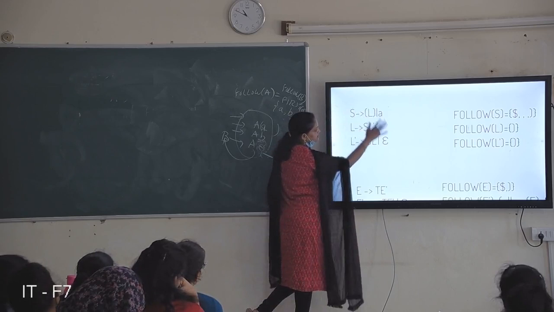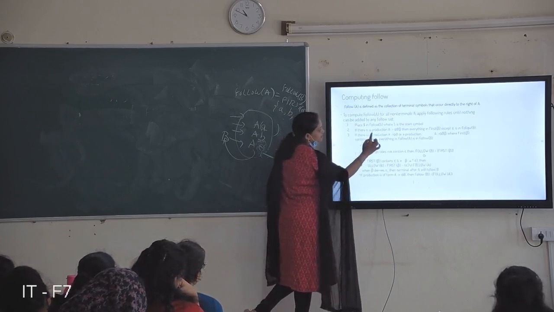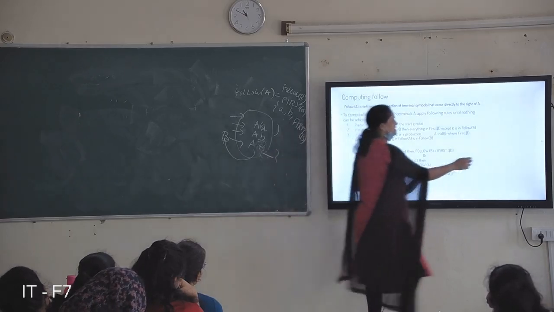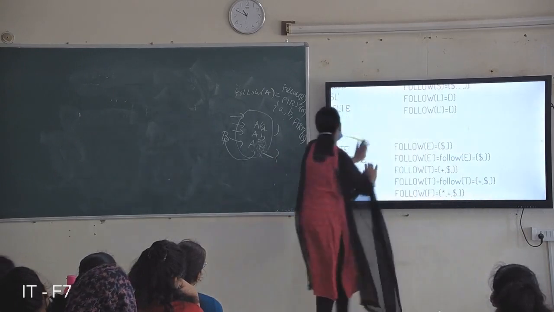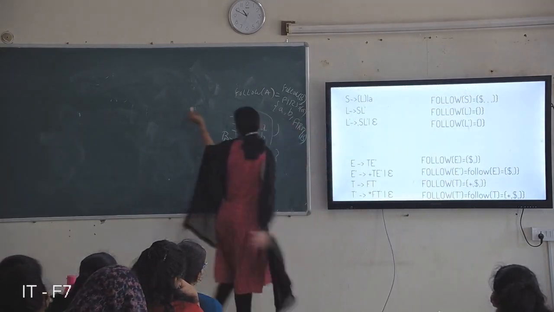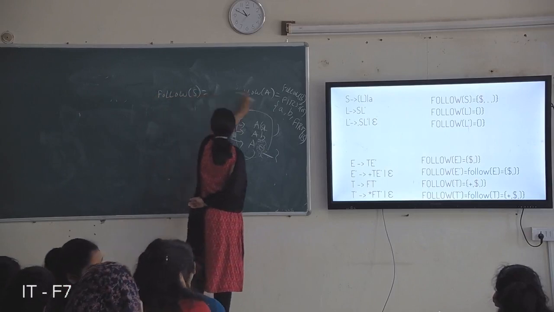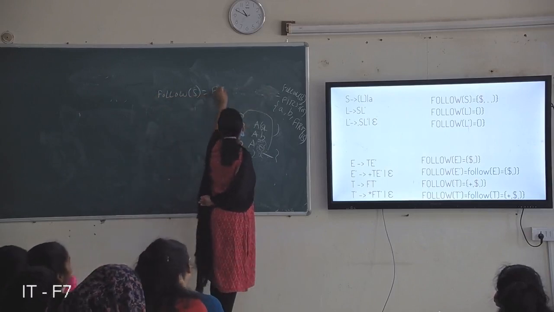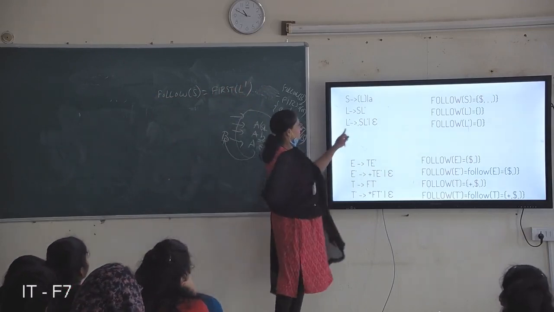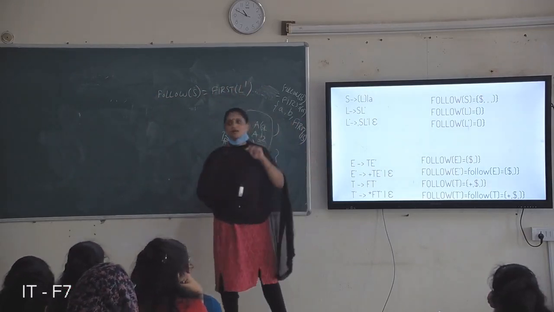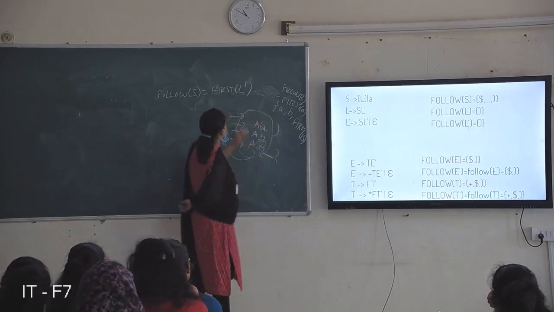After S, just see the right side. Right side, where is S? S is here. After S, what is the symbol? L dash. So first of L dash. So we are finding follow of S, so that is equivalent to first of L dash. What is first of L dash? Comma and epsilon.